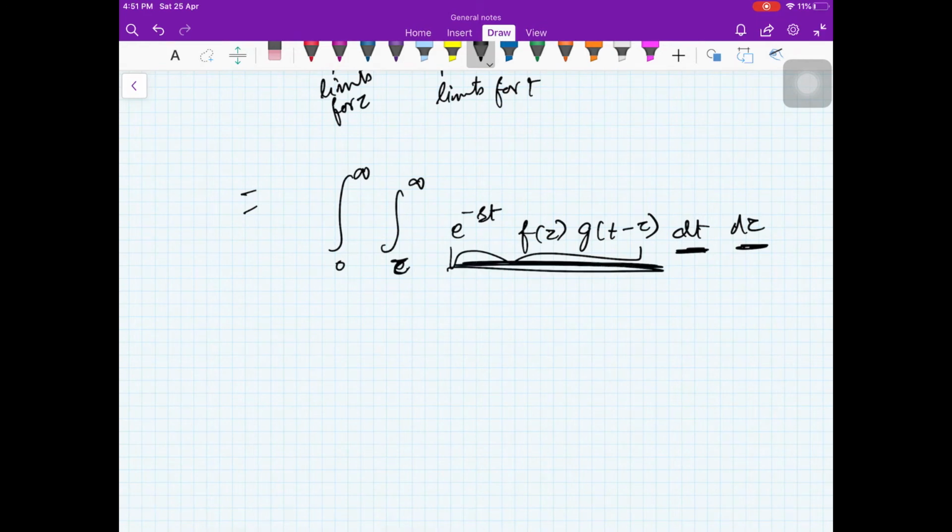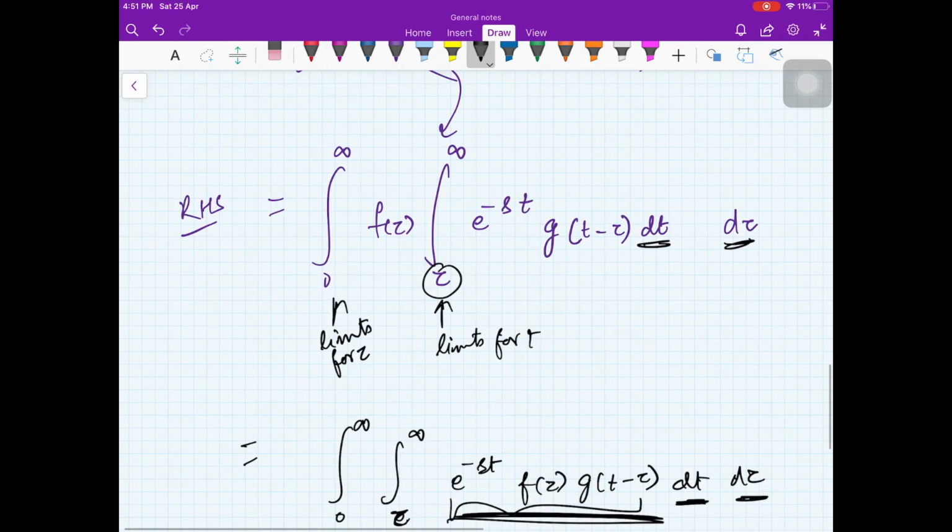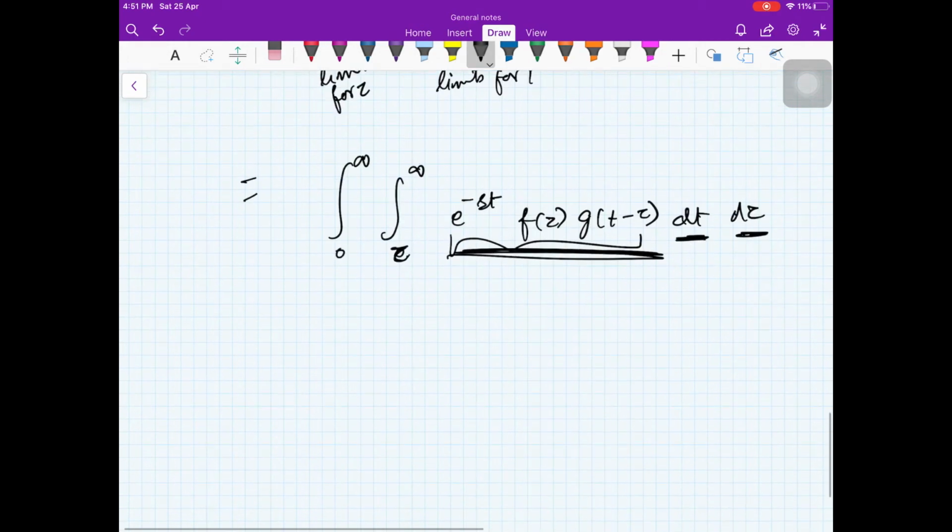So you have this till now, still we don't get that f star g thing, because you have here s, you are integrating with respect to t and still you have e raised to power st, so you cannot take this thing out. Fine. So what can we do, right?